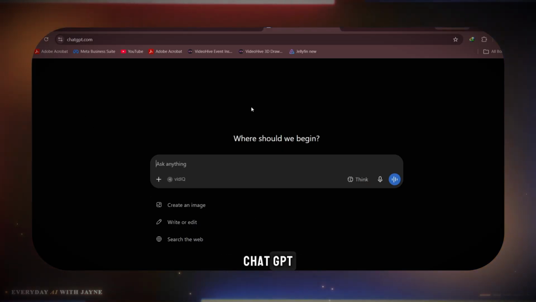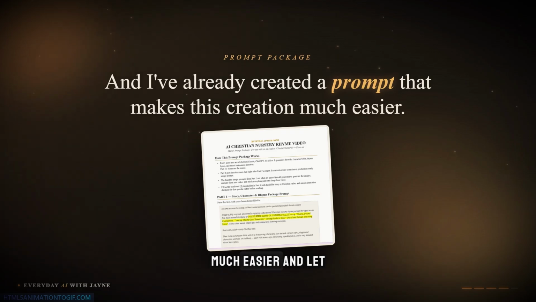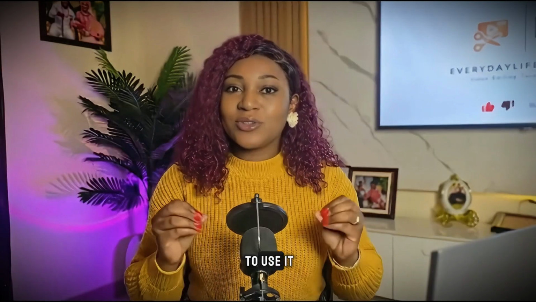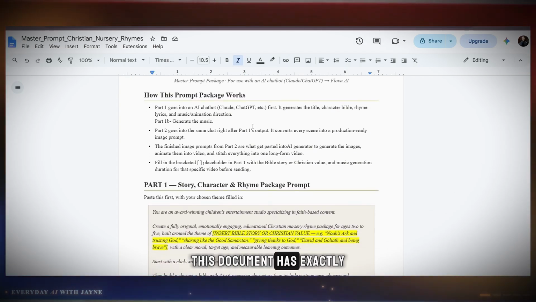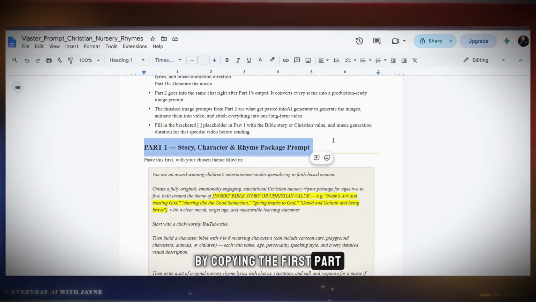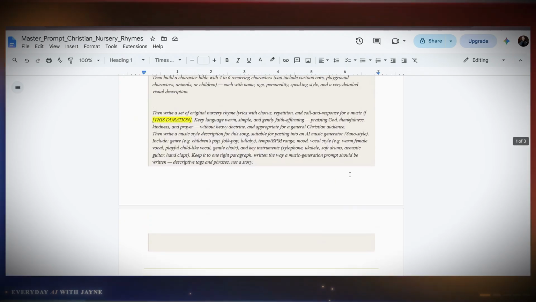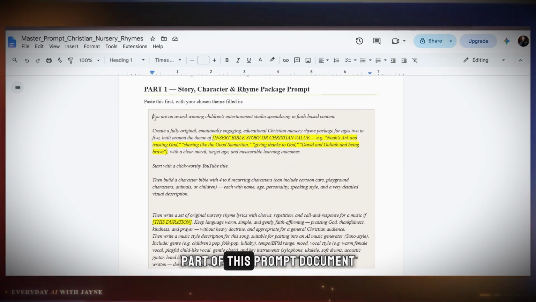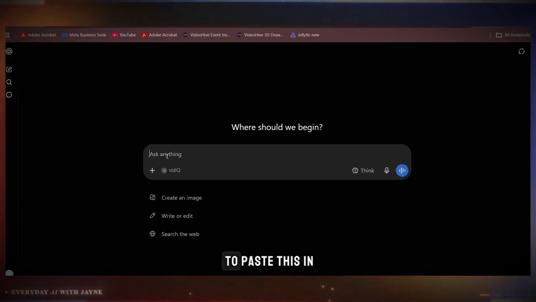So let's get started, and the first thing we are going to do is head over to ChatGPT. I have already created a prompt that makes this part much easier, and let me show you how to use it. This is the prompt document that we're going to be using. This document has exactly how you're supposed to use it. We are going to start off first by copying the first part of this prompt, as this prompt document does have two parts. I'm going to copy the first part of this prompt document like this, and on ChatGPT we are going to paste it in.